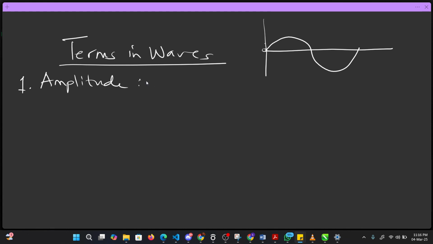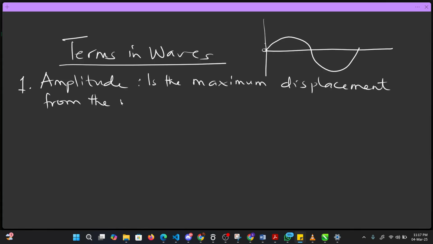So when you talk about the first one, we have what you call amplitude. Amplitude is the maximum displacement from the rest position. Whenever you are told that amplitude is the maximum displacement from the rest position, the rest position is this place that I wrote 0. This is your rest position.